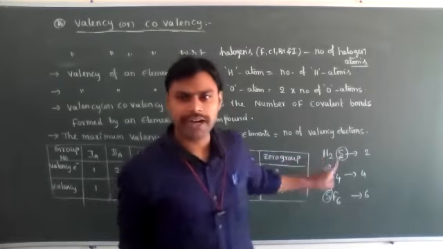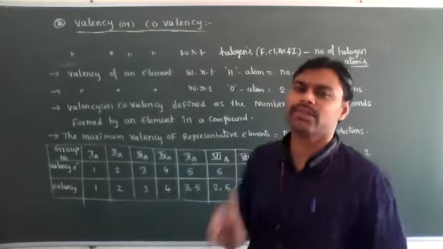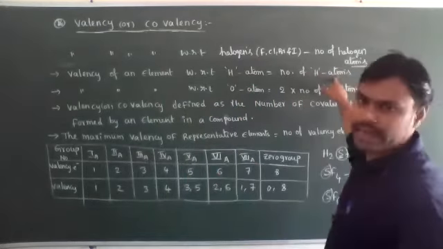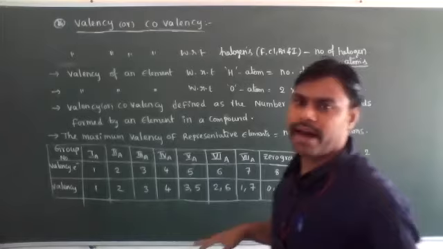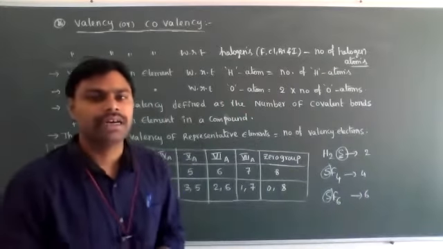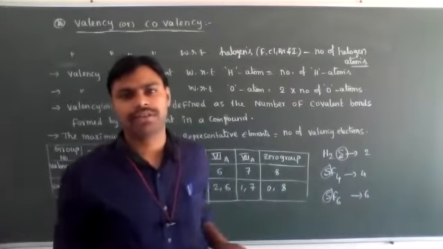Okay. With respect to hydrogen, the valency of an element is equal to the number of hydrogen atoms. With respect to oxygen, the valency of the central atom is equal to 2 into the number of oxygen atoms.